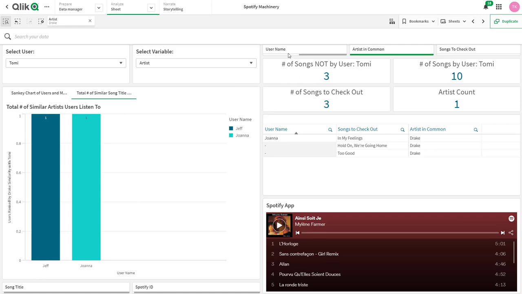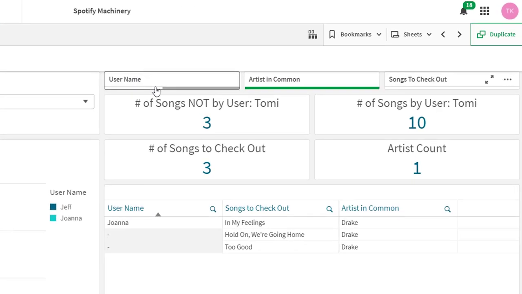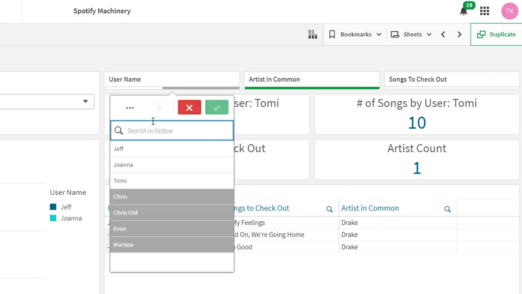On the right side, I can see Qlik is breaking down the relationships between those selections. You can see this dark gray here, and you can also see green. We call this the power of the green, white, gray. Dark gray lets me know that of the users, about half of the users have not listened to a song by Drake. This is data that other tools would obscure, and you will not even get to see this.